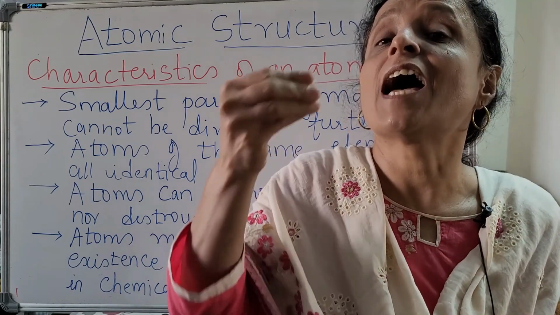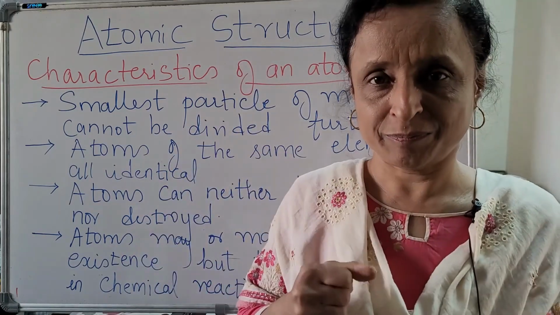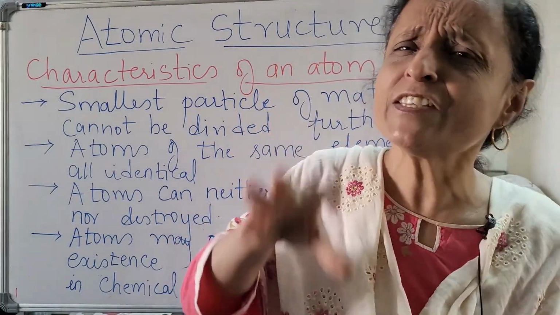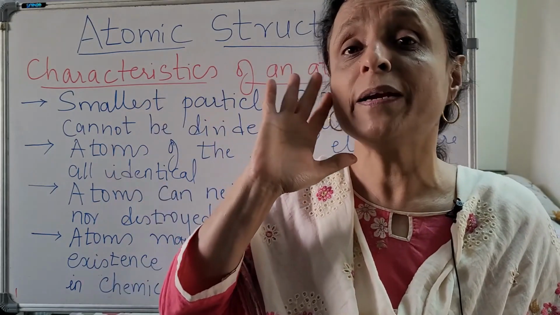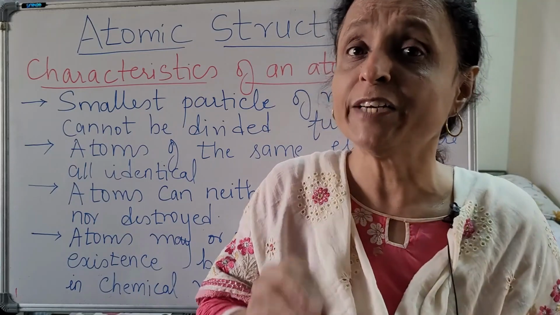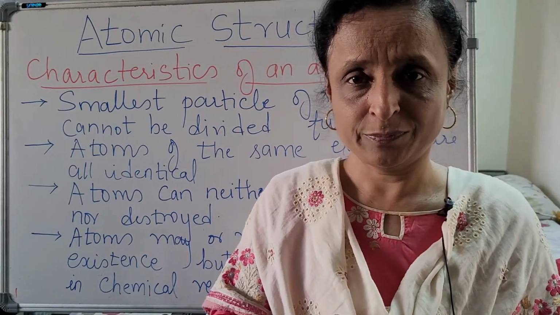He said that the atom is the basic unit of any matter. It is an invisible, indivisible particle which may or may not be present independently, but it will take part in the chemical reaction.